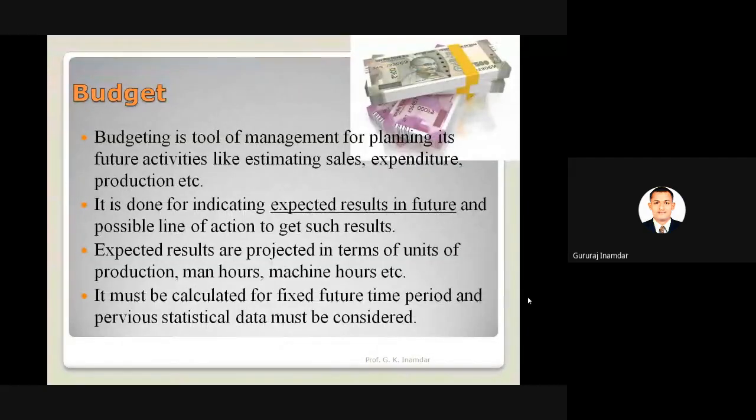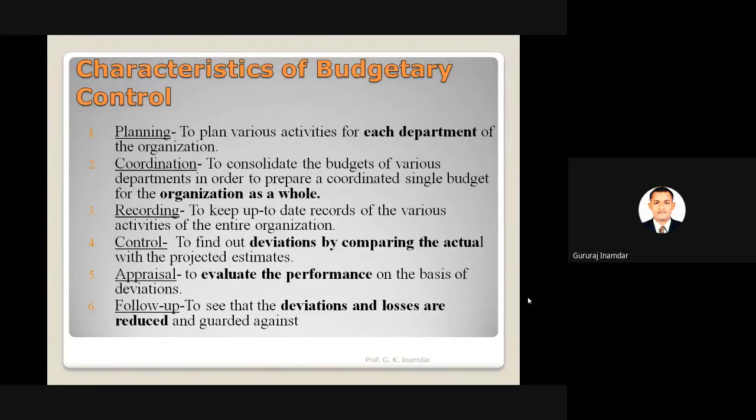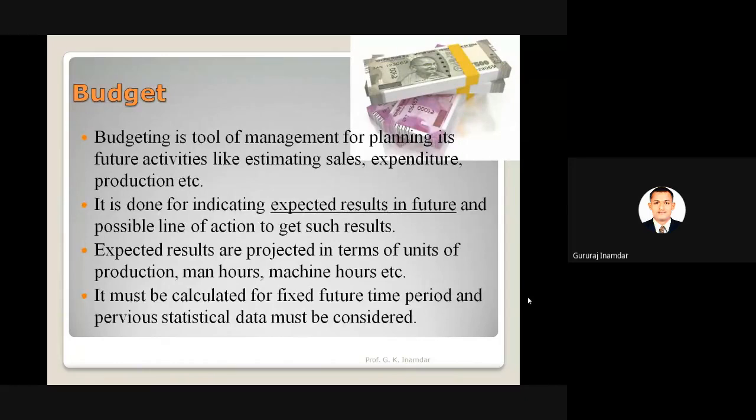Next is budget. Already we have discussed budget a lot. Budget is a tool of management for planning its future activities, like estimating sales, expenditure, and production. Whatever money is required to run the industry or organization, we have to sanction the budget and think about the budget before the start of the financial year.